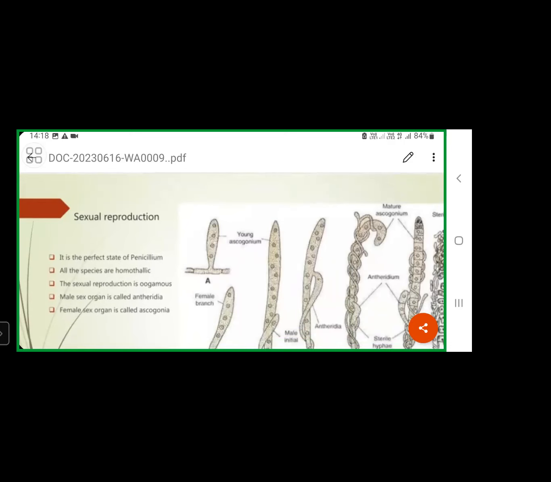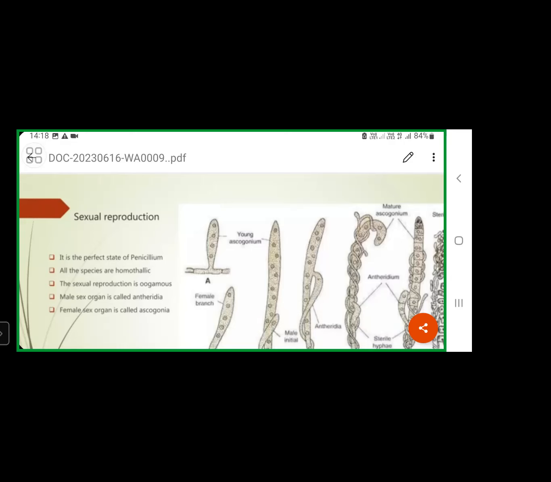Further, it increases in length, that means it elongates. Lengthwise it shows increase, so the ascogonium develops as a long, tube-like structure.